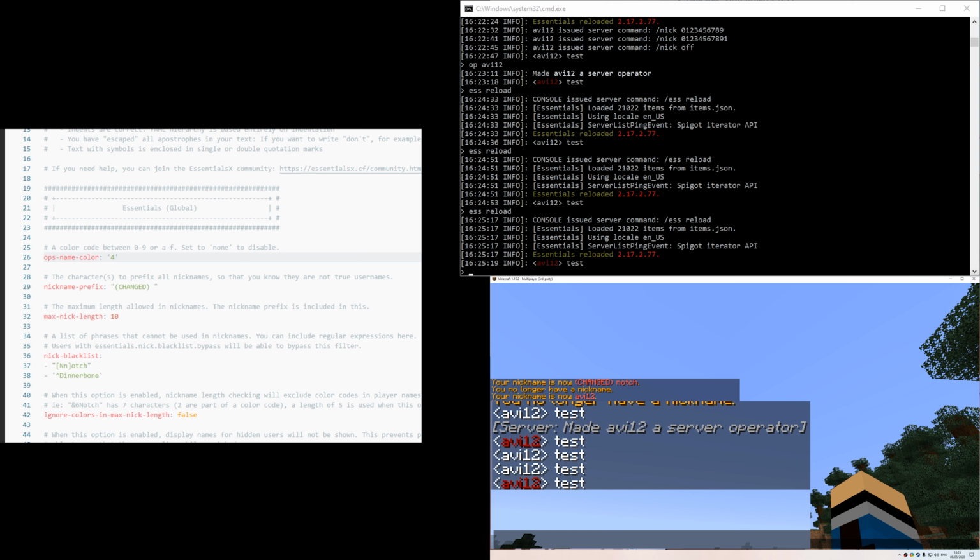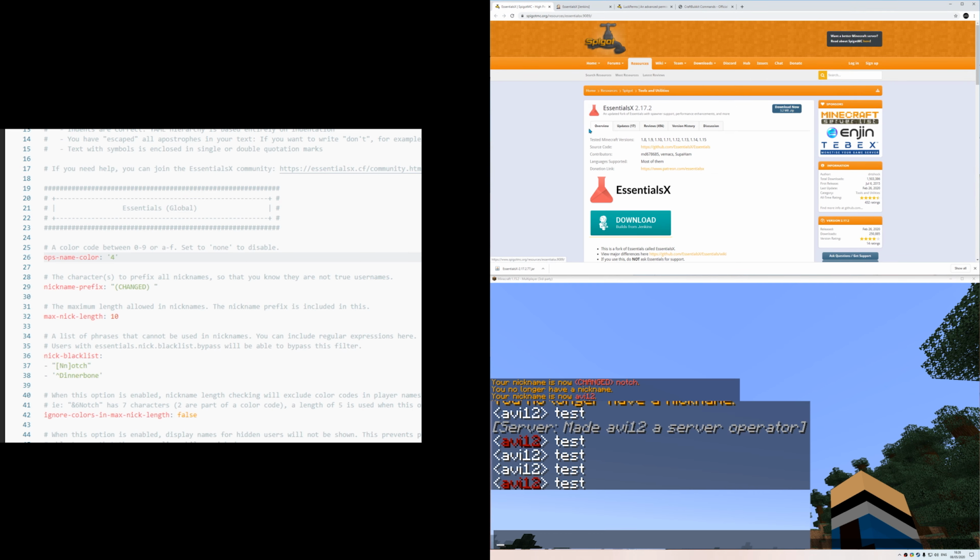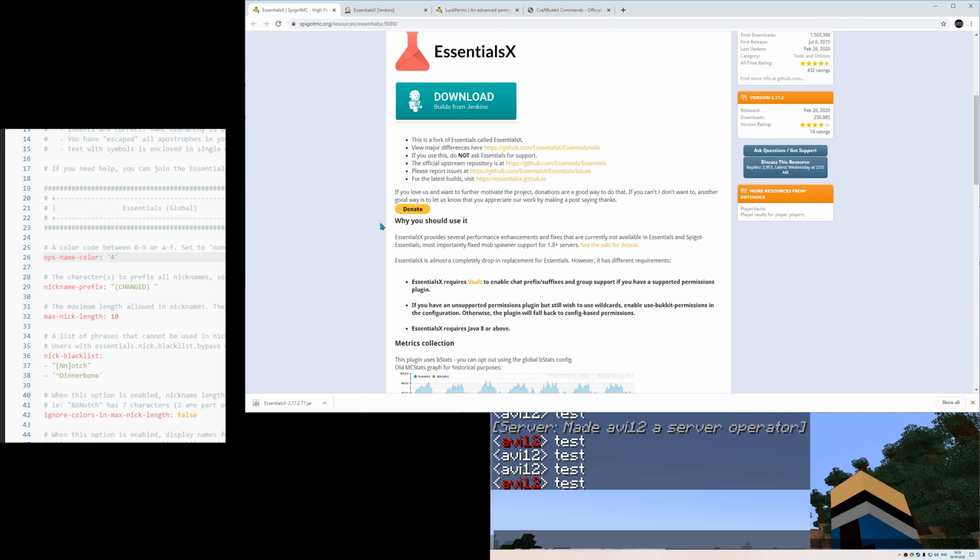Seems like the plugin expects a certain range of values, yet the previous values were invalid. The server didn't crash though, nor the plugin, since it's using a fallback of the white color for situations like this one. Let's check what values the plugin expects. So, I will go back to the EssentialsX page, and if I go a bit down, then I can go to the wiki.